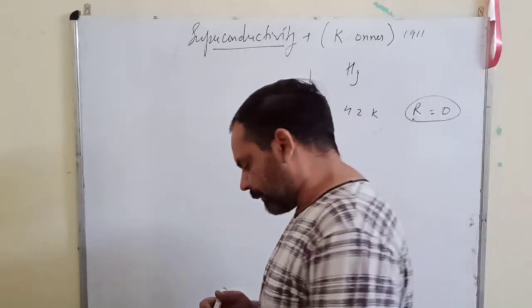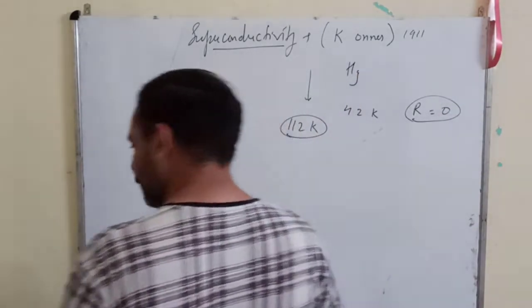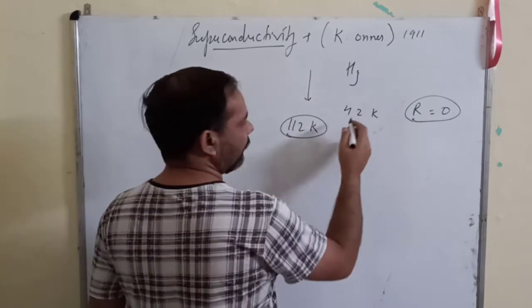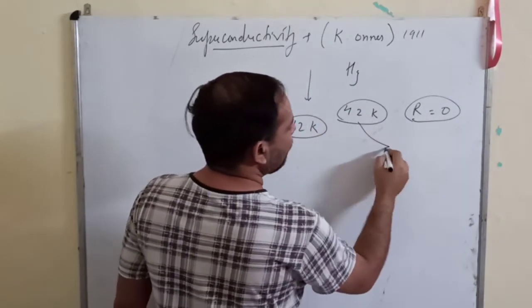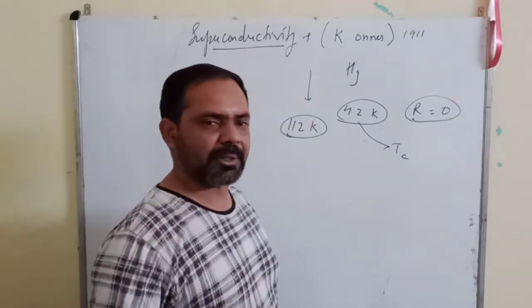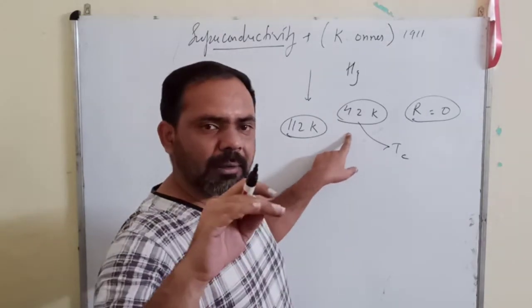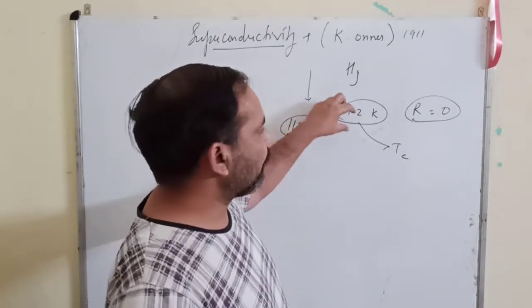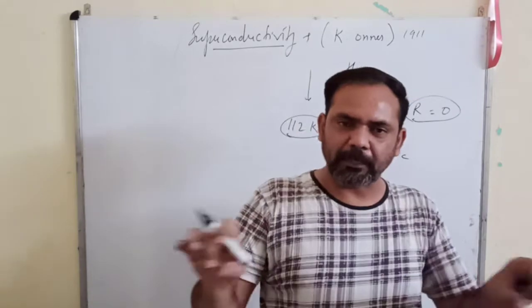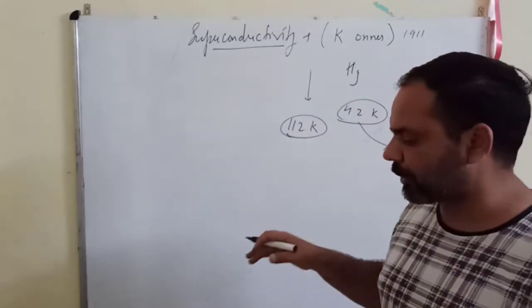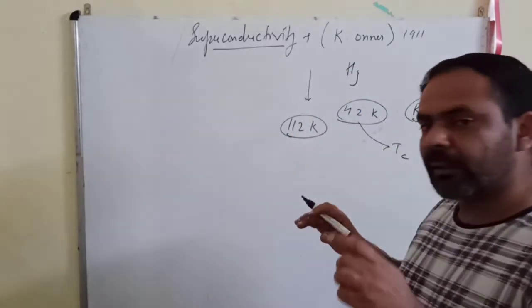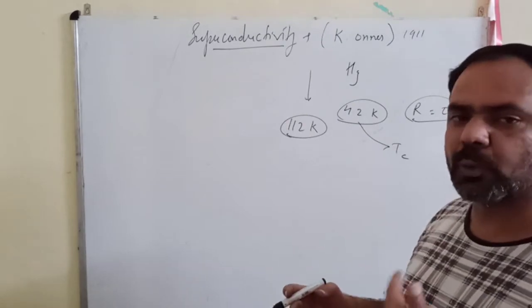One thing I forgot here. This temperature is called the critical temperature. For any conductor, there is a particular value of temperature below which it starts behaving like a superconductor.